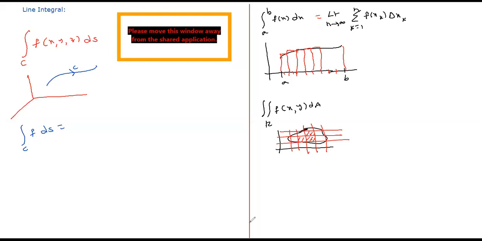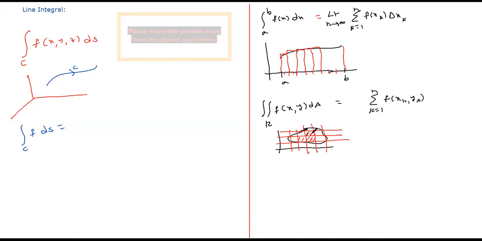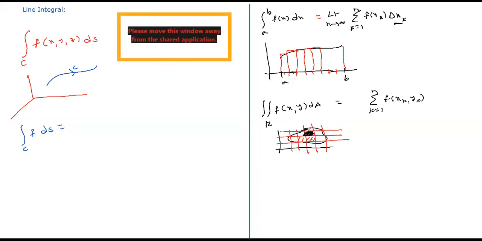Then we computed these sums, summation k equals 1 to n of the function at the input xk comma yk, times the dimension of the partition. In the single integral case, the dimension of the partition is the length delta xk. In this case, the cell has dimension of area, which I called delta ak.